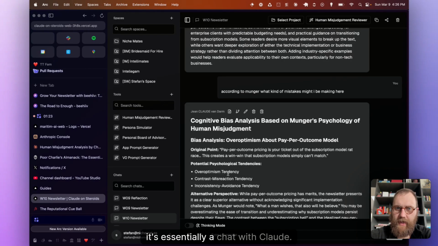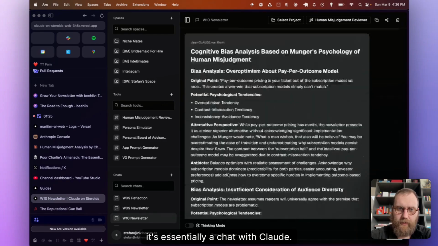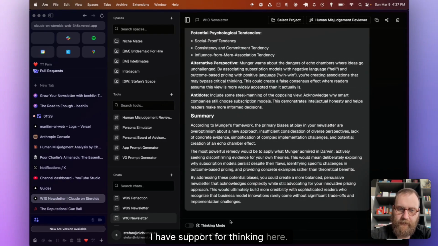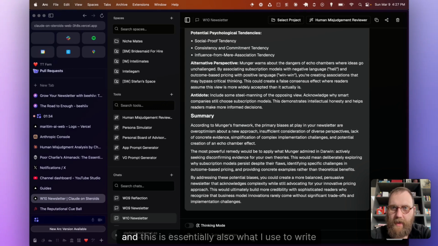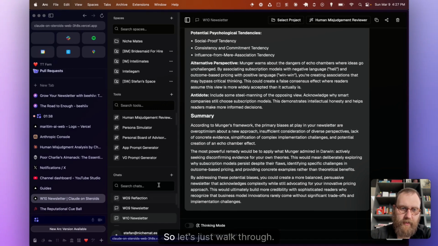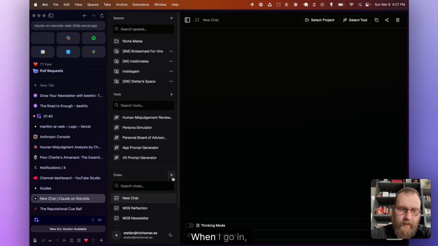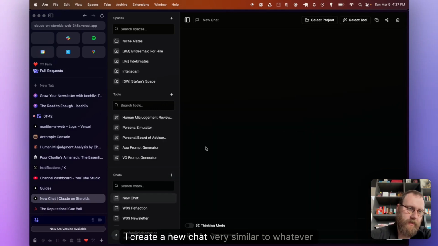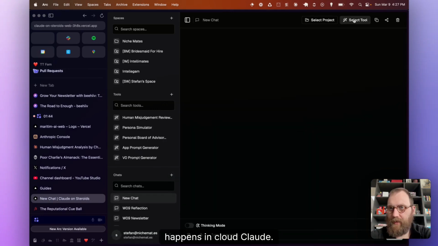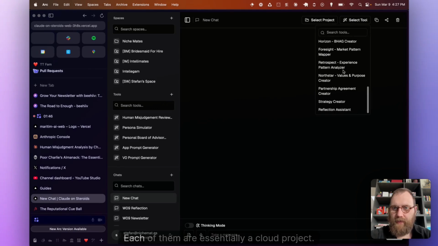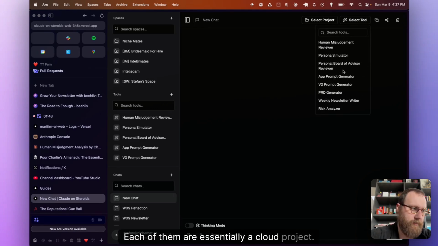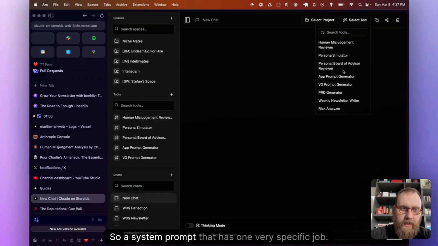It's essentially a chat with Claude. I have support for thinking here. I have audio support. And this is essentially also what I use to write the newsletter. So let's just walk through it. When I go in, I create a new chat, very similar to whatever happens in Claude. I have several tools here. Each of them are essentially a Claude project, so a system prompt that has one very specific job.